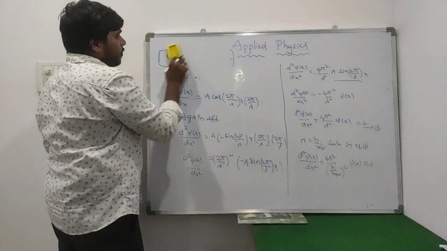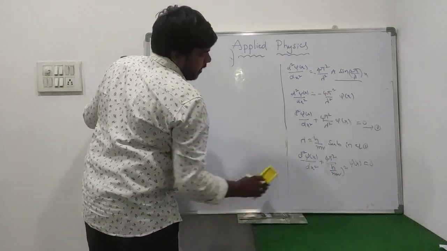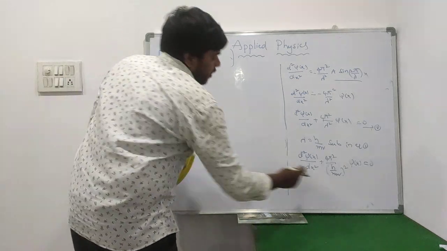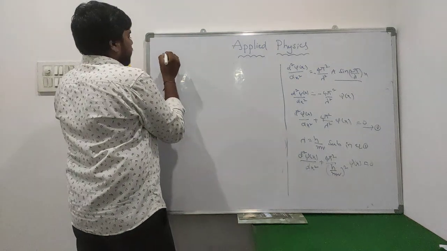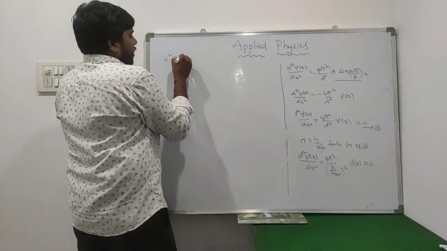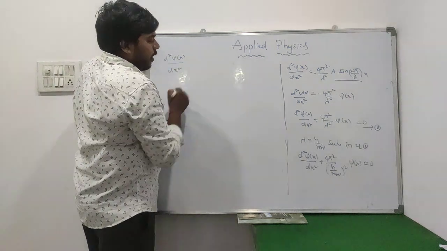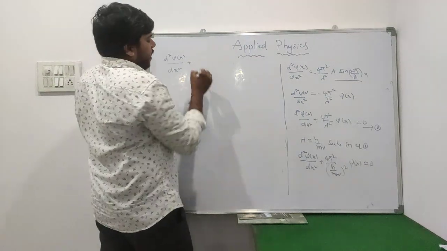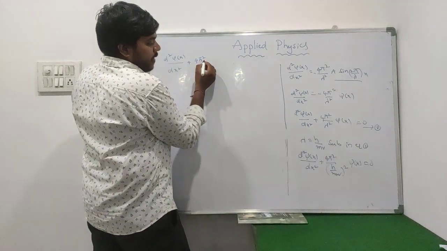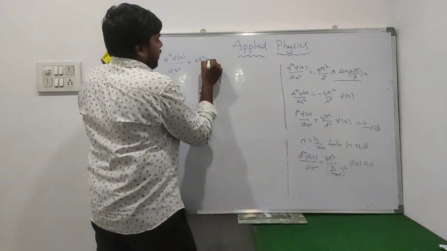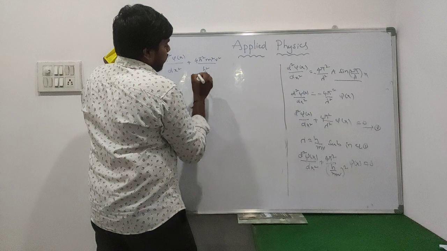Then here d square psi of x by dx square plus 4 pi square by h by mv whole square psi of x. This mv value can be taken to the numerator. So how will it be converted? d square psi of x by dx square plus 4 pi square, and this mv can be taken to the numerator, so it will consist of the square, that is m square v square, by h square.